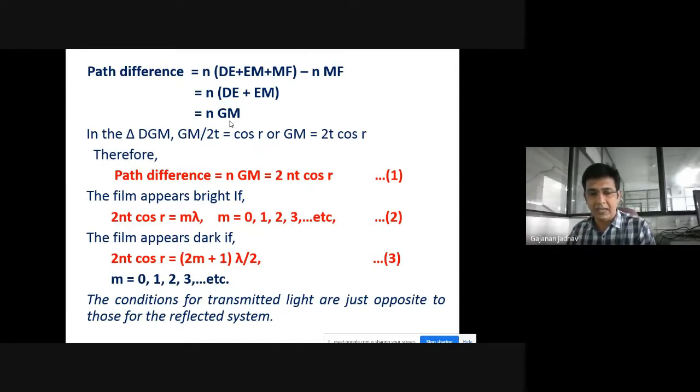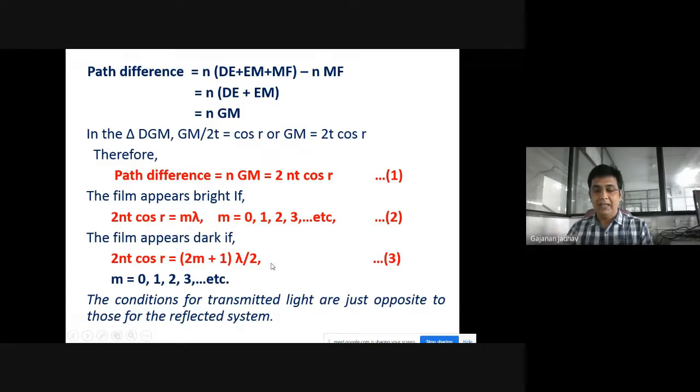Just try to understand. If you remember, I just showed you the derivation for the interference due to reflection, where we considered that the film appears dark for reflected light when the path difference is equal to M into lambda, and it appears bright when the path difference is equal to 2M plus 1 into lambda by 2.